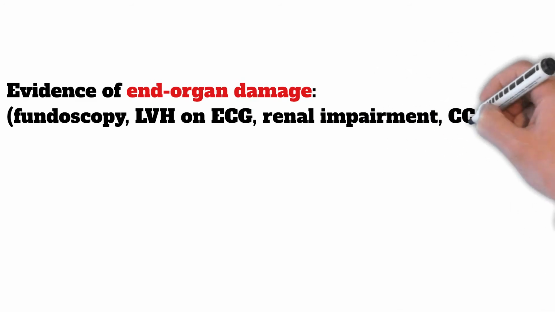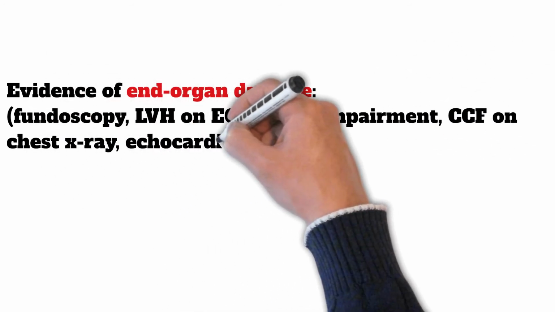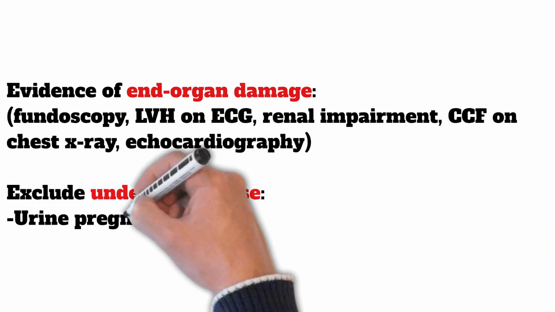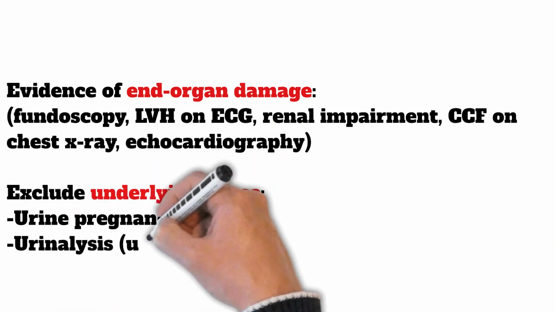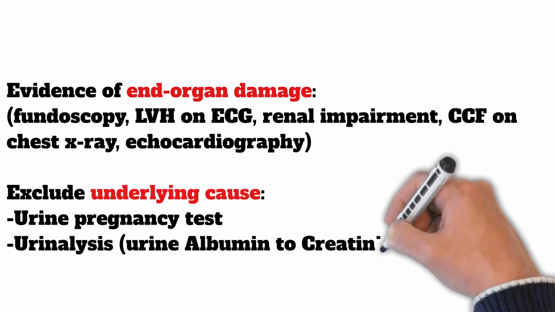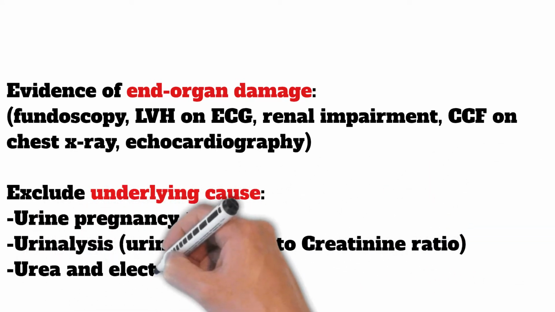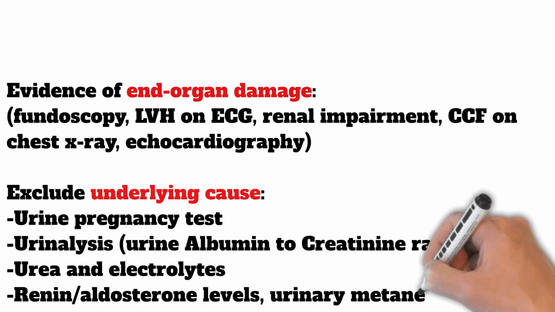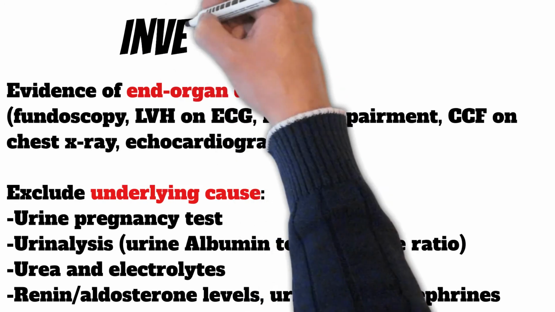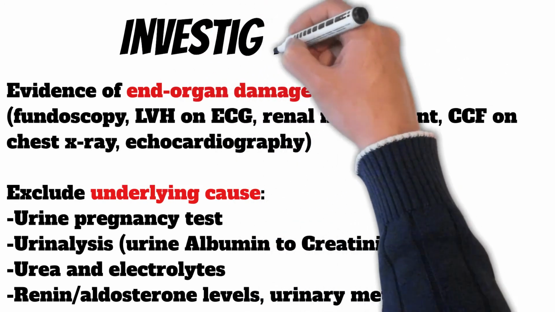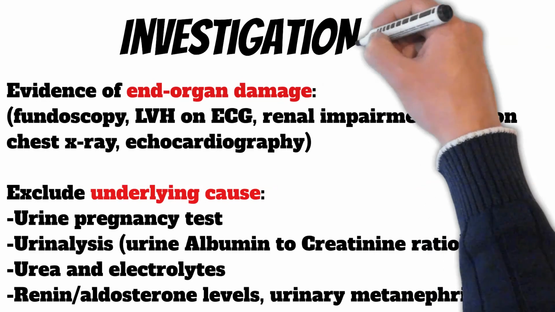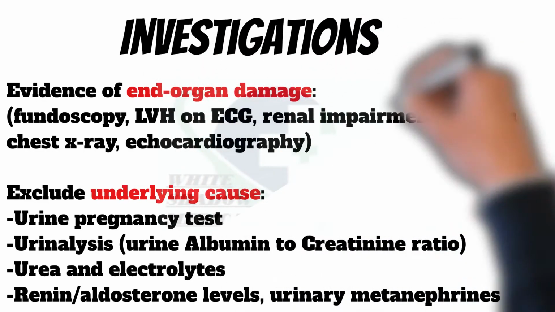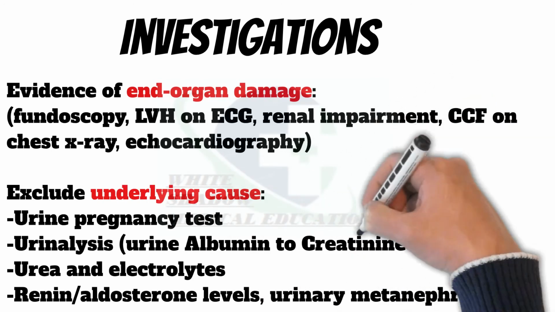Regarding investigations, we have options to check for evidence of end organ damage: fundoscopy, left ventricular hypertrophy on ECG, renal impairment, cardiac failure on chest X-ray, echocardiography. Exclude underlying cause by urine pregnancy test, urinalysis, and urine albumin to creatinine ratio, urea and electrolytes. Consider secondary screen: renin-aldosterone levels, plasma and urinary metanephrines.